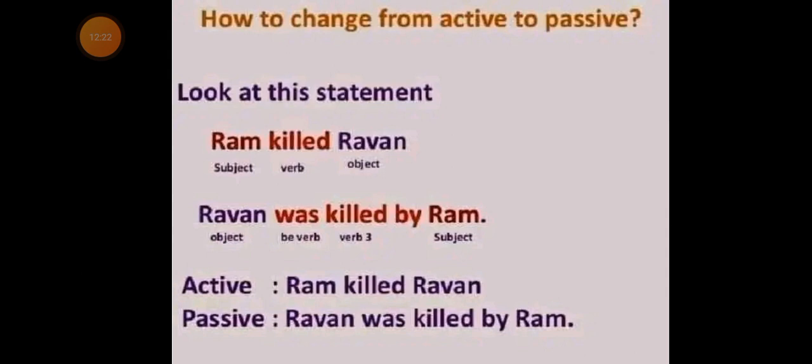That is the rule. Look at the sentence: Ram killed Ravan. In the active voice, Ravan was killed by Ram. You see that the subject in the active sentence became the object in the passive sentence, which was introduced by the preposition "by," and the verb is in the past participle.